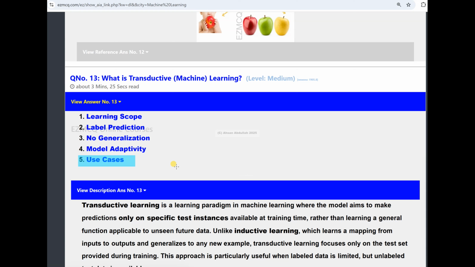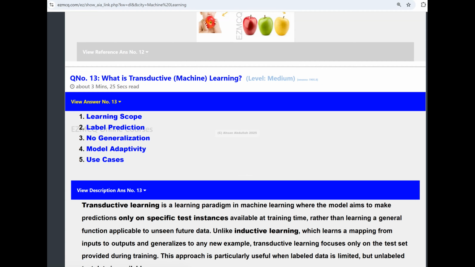So basically, this is the application domain. It works better for specific data sets, when you are looking for accurate predictions, where accuracy is prioritized over generality. Okay, so that's the domain. So let's move on to the next very interesting Q&A.